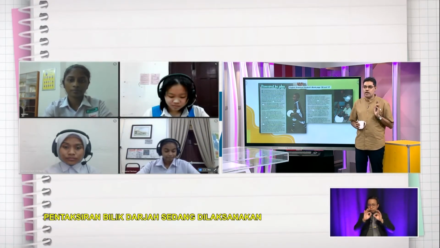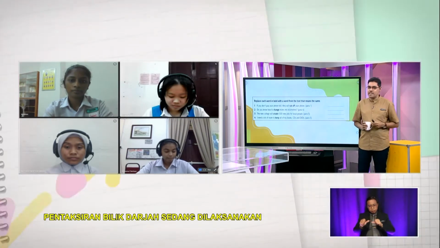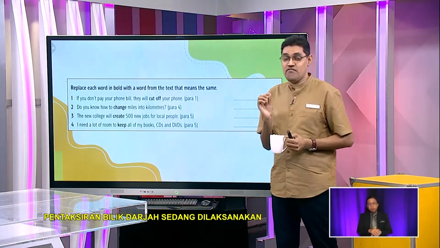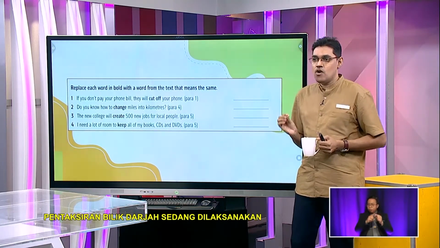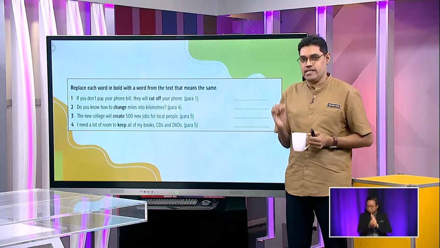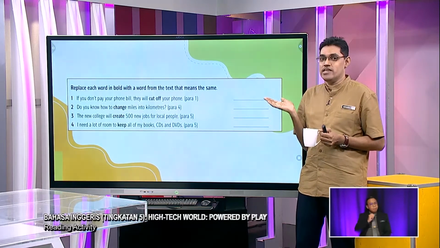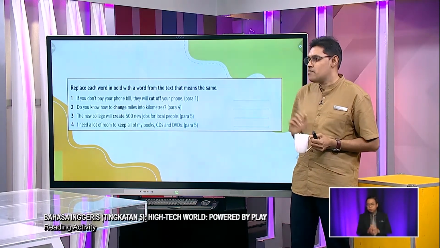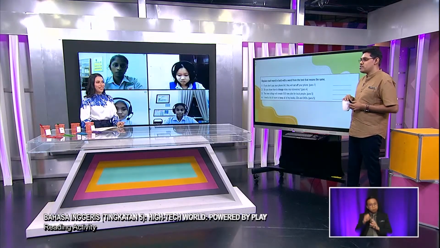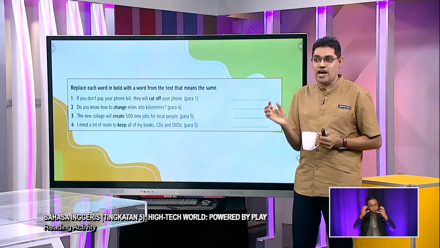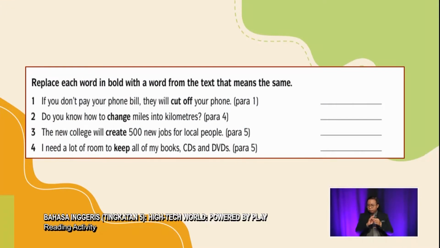The next activity is a task where you have to identify words from the text to replace the bold word in the sentence. There are 4 sentences, so each of you has 1 sentence, but we do not know which one. I'll give you 30 seconds. I think that should be enough. They have read the text, right? So you have 30 seconds to identify the answers. The paragraph has been specified at the end of each sentence, so it would be easier for you to identify your answers. Okay, good to go, girls?